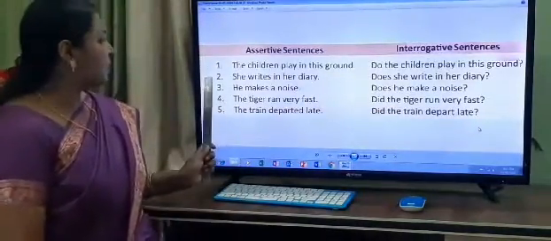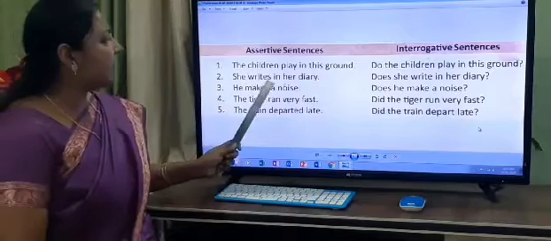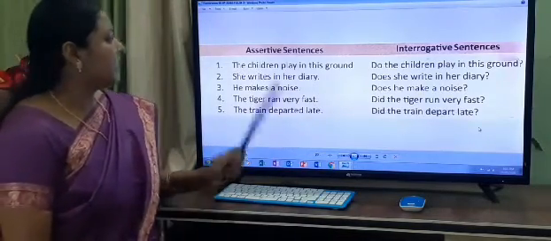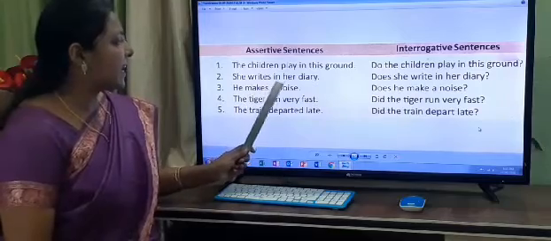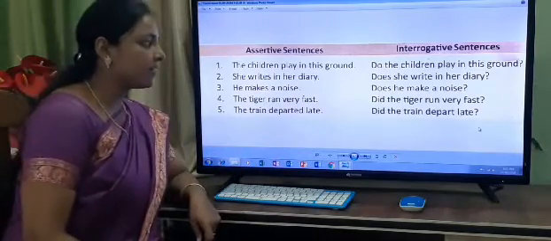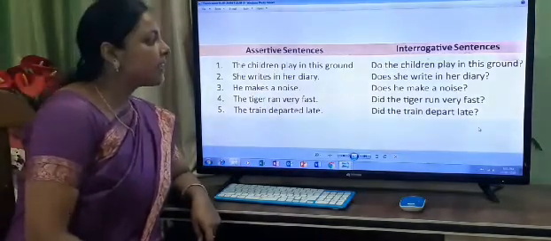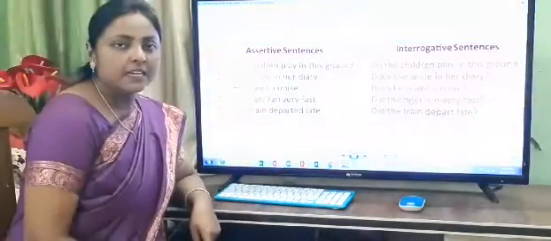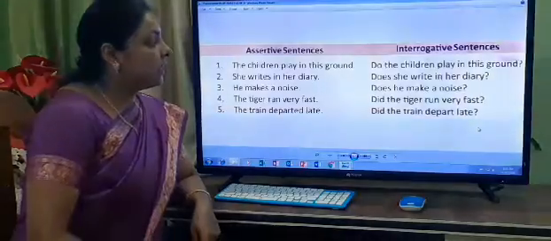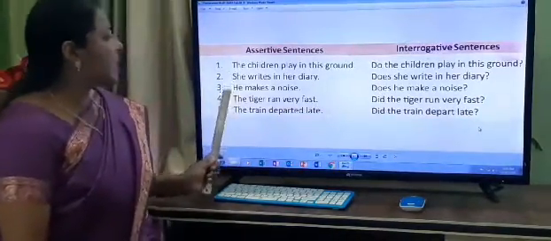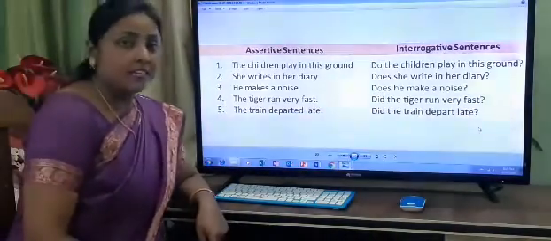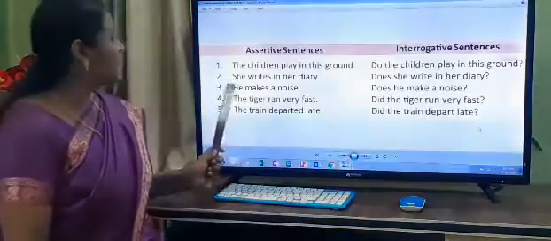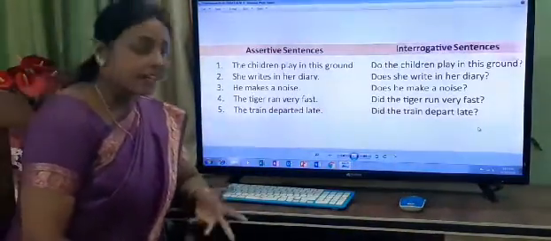The next question: she writes in her diary. Children, now when we change into the interrogative sentence, with he, she, it, we use what? Does. The third person singular pronoun. With he, she, it, we use does.